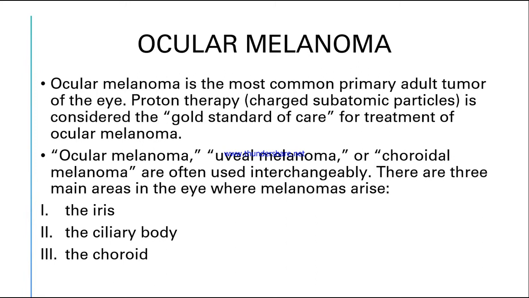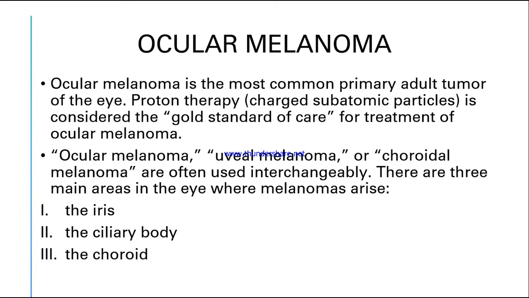By giving protons, that is the positive charges, using this therapy, you will be able to destroy the cancer cells. Ocular melanoma, also known as uveal melanoma or choroidal melanoma, these terms are often used interchangeably, meaning that we can call ocular melanoma uveal melanoma or choroidal melanoma.